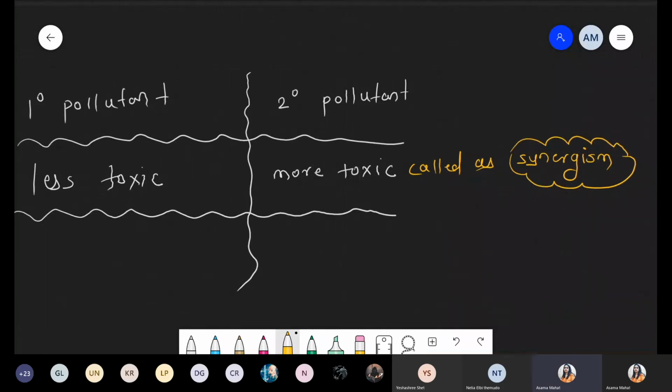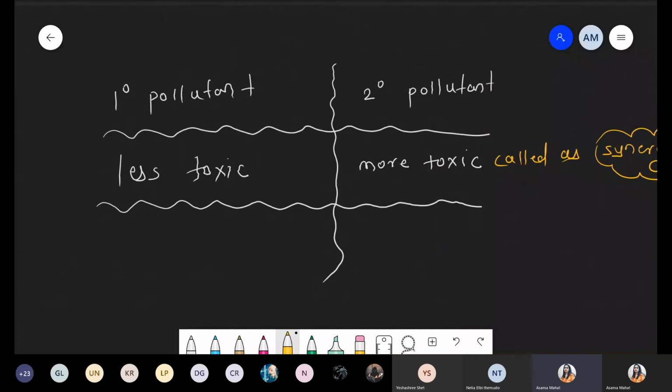The primary pollutant does not involve photochemical reaction, so here I'm just giving a cross. But such kind of secondary pollutant is involved in photochemical reaction.